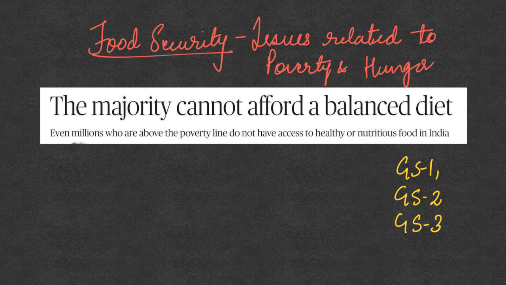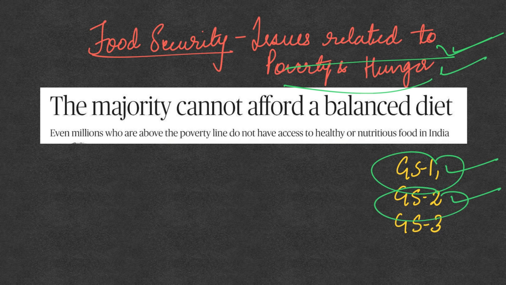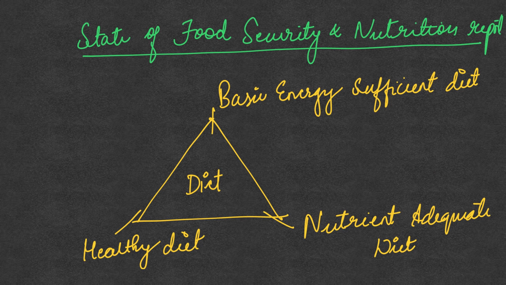So this will come under the topic of issues related to poverty and hunger. This again can come under paper 1 under the poverty and hunger issue, or paper 2, which is about the analysis of various schemes and welfare measures for the vulnerable sections, and also under GS3, which talks about agriculture and cropping patterns. So it can come under any of these 3 papers. Recently we had also seen that the State of Food Security and Nutrition in the World 2020 report has been released. Now we will have a look at the important points that this report tries to make.